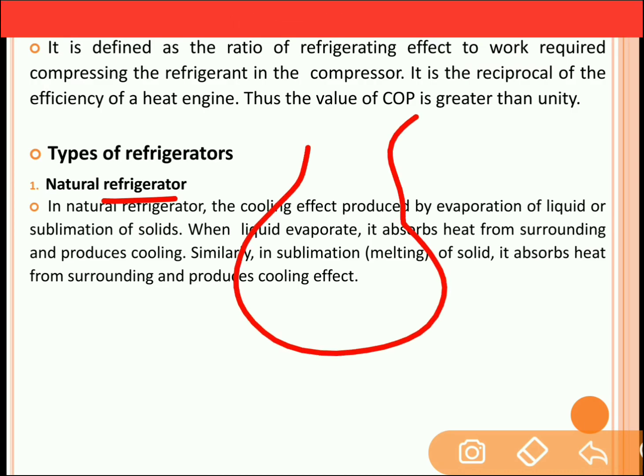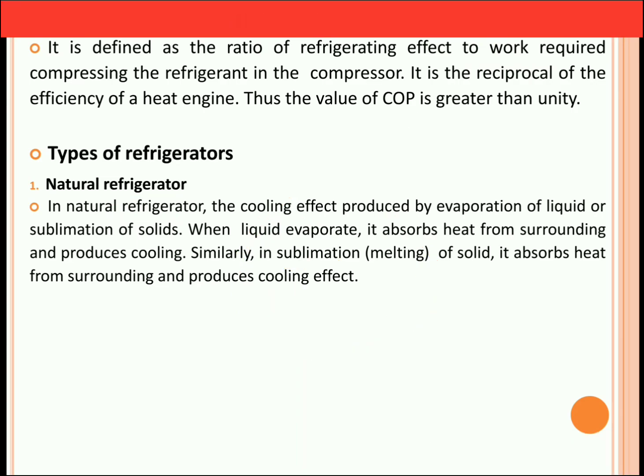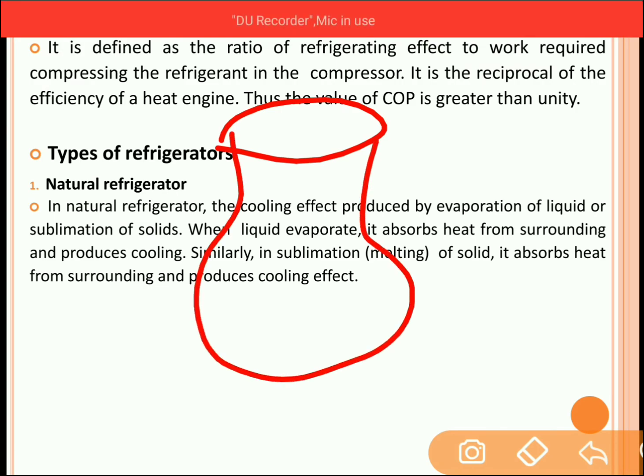In the earthen pot, that is in the water pot, there are small pores between the sand particles. So in case of earthen pots, if you can see over here, this earthen pot is made up of what? Sand. So between the two sand particles, there are small pores. So in these small pores, the water will get trapped.